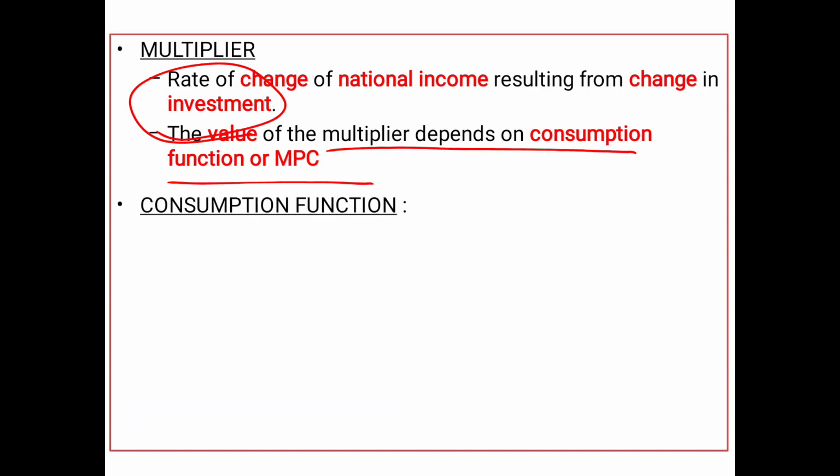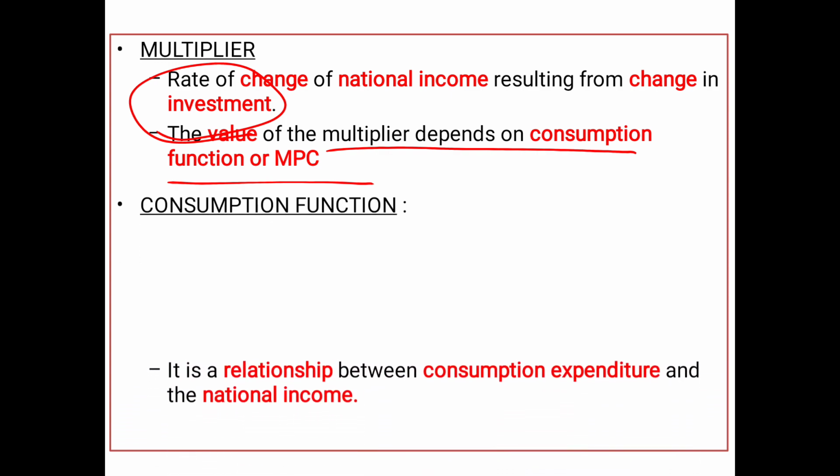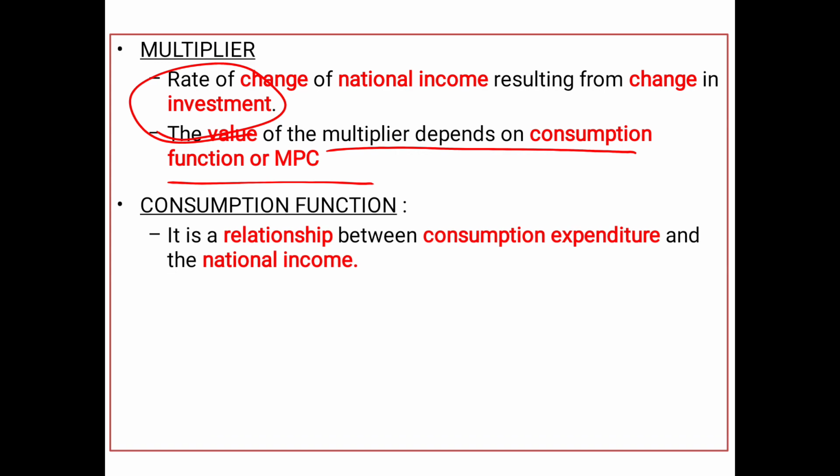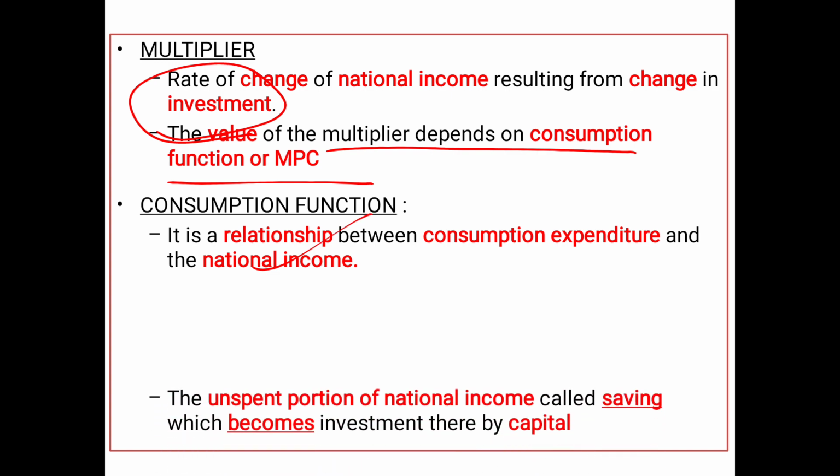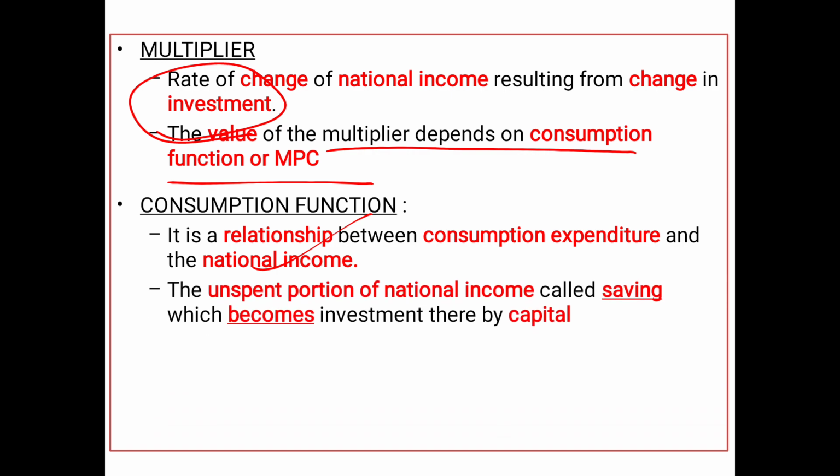Now what is consumption function? Consumption function is nothing but the relationship between consumption and national income. So as the consumption of goods and services keeps on increasing, your national income also keeps on increasing. The unspent portion of national income is called savings, which becomes an investment, thereby a capital.